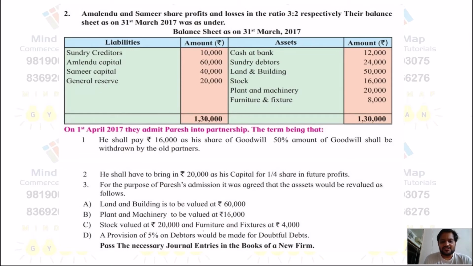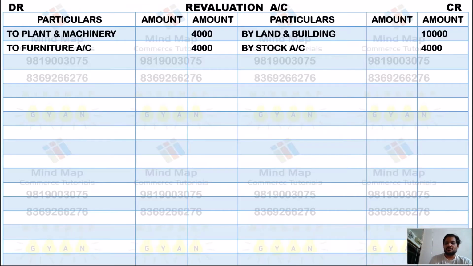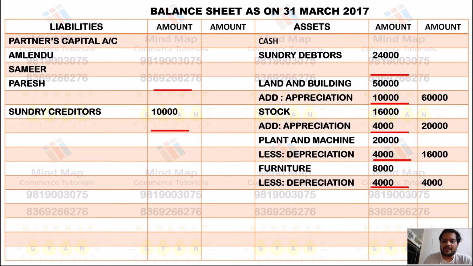Furniture and fixtures rupees 4,000. So this is the value of the furniture and fixtures. So 4,000, that's original value was 8,000. So again 4,000 depreciate. So we record on the revaluation account debit side, and again from furniture we minus, so 4,000 in the outer column.